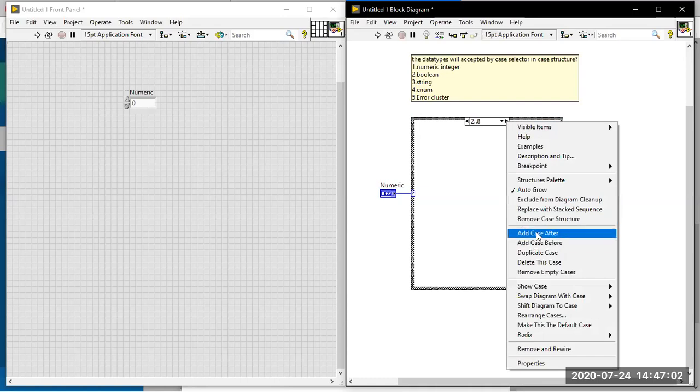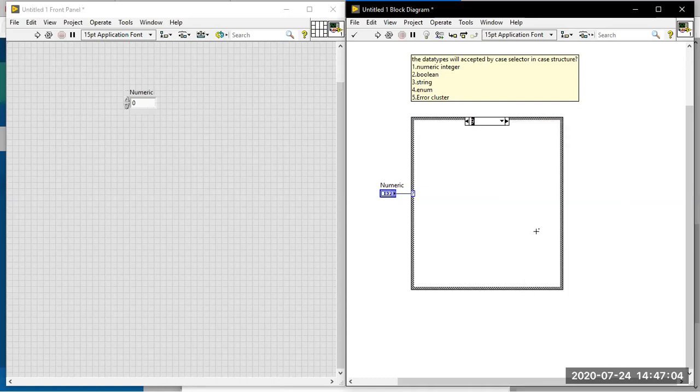Then I am going for add case after. We cannot include 8 over there, because 8 is already included in the previous case. Even if I give 8 or 2, the same 2 dot dot 8 case will be executed over there. Now I am giving 9 dot dot, which means greater than or equal to 9. Whatever case value you give that is greater than or equal to 9, this particular case will be executed.